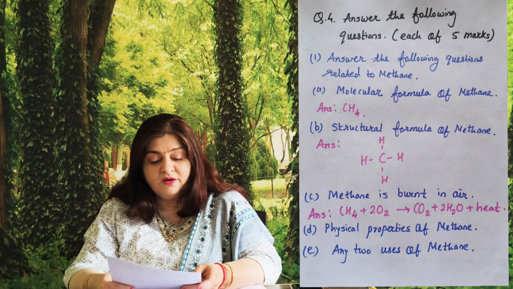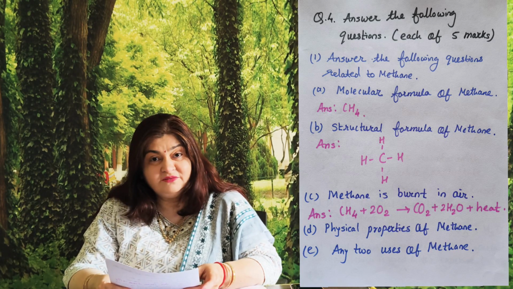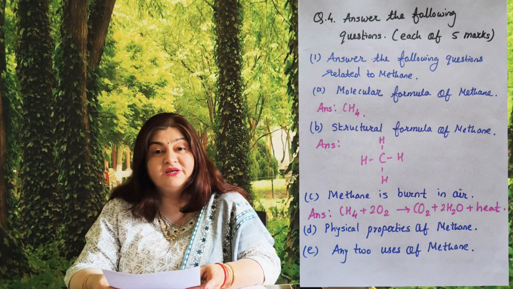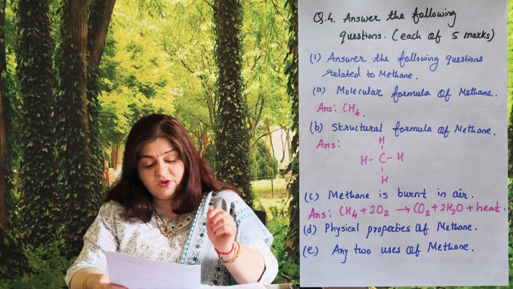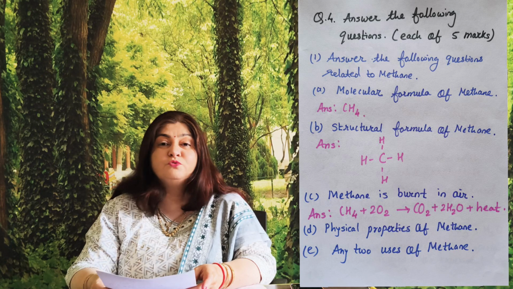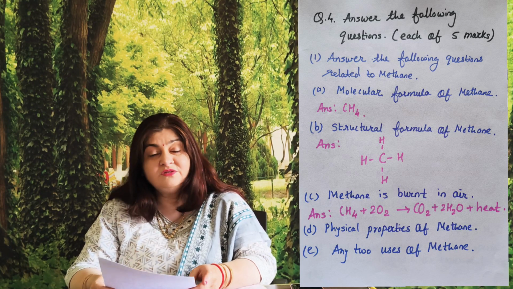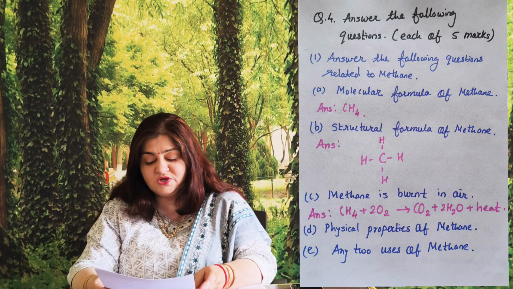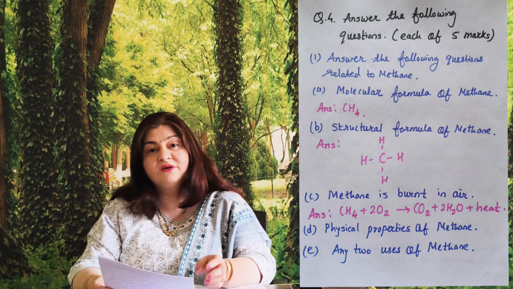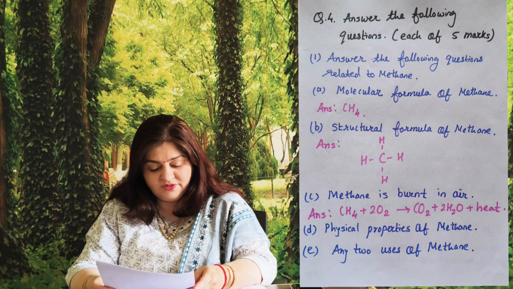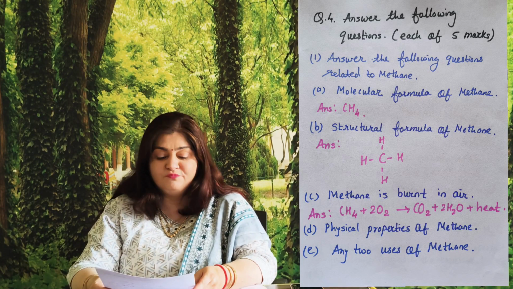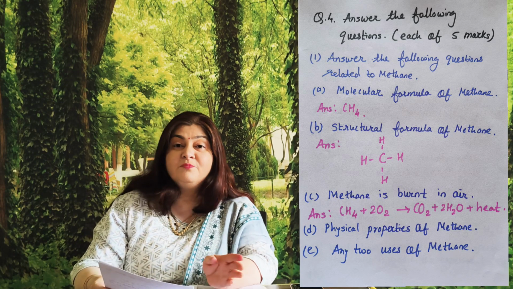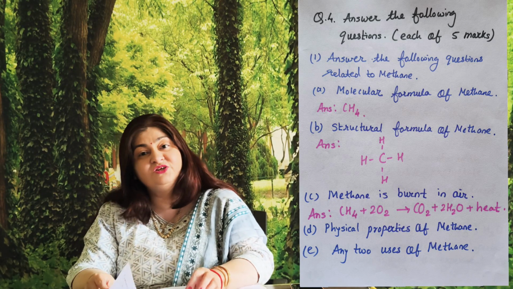The first one, the molecular formula of methane, it is CH4. B, the structural formula of methane, you can see the structure on the overlay. And methane is burned in air. We have to write the chemical equation here, and you can see on the overlay it is CH4 plus 2O2 gives rise to CO2 plus 2H2O plus heat. And D question, it is physical properties of methane, and E is uses. So from the textbook you can see the physical properties of methane and its uses.